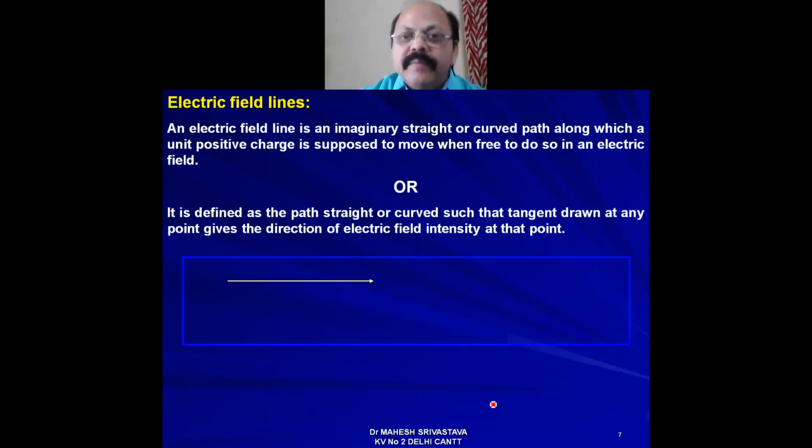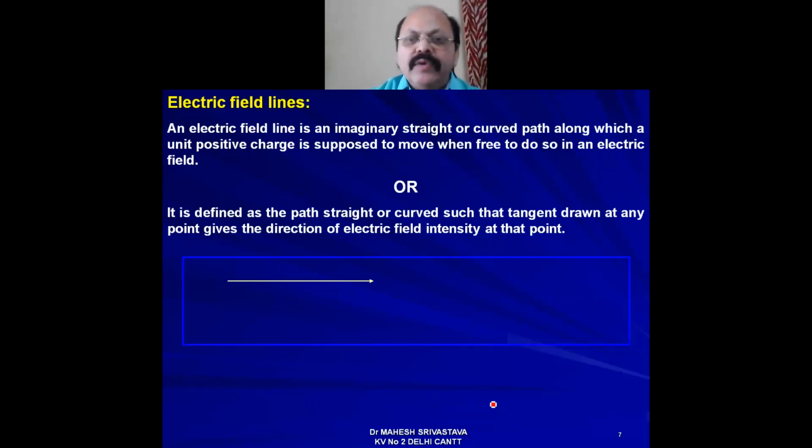It means an electric field line is an imaginary straight or curved path along which a unit positive test charge is supposed to move when free to do so in an electric field. That is called electric field lines.